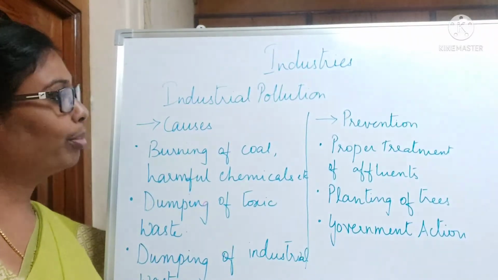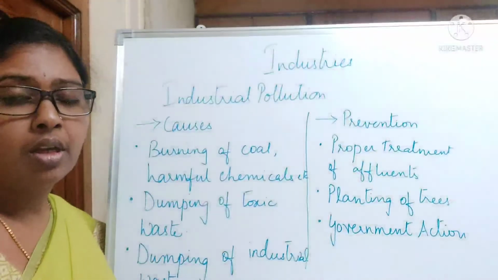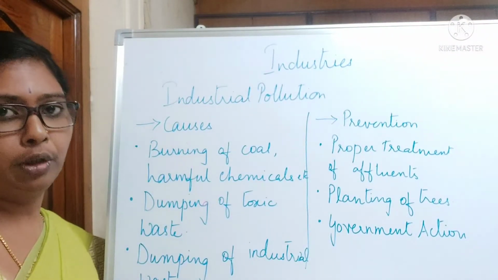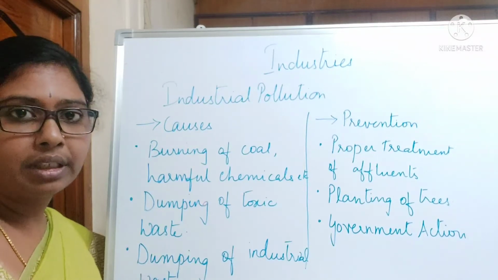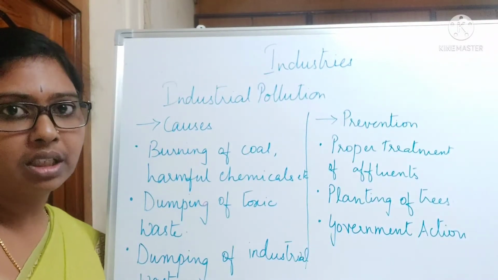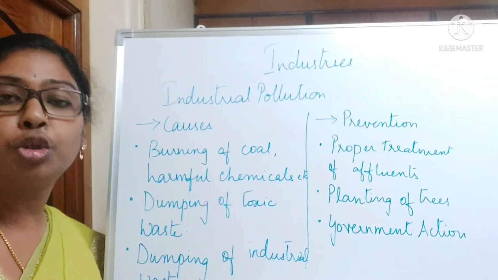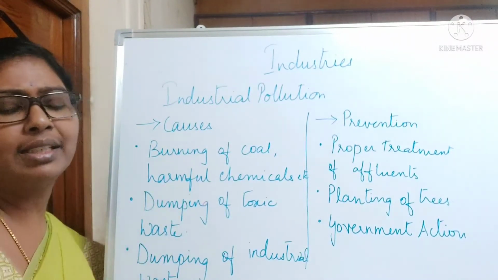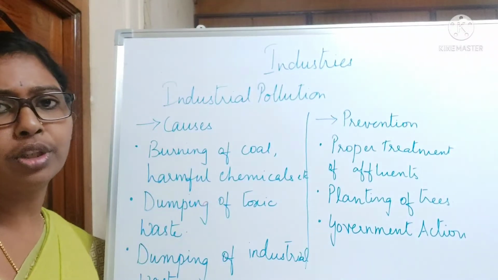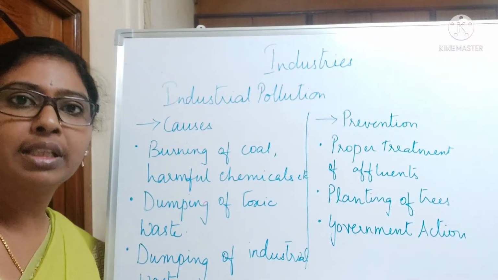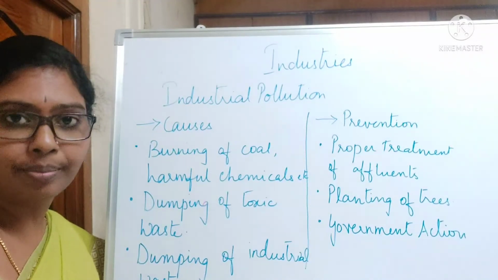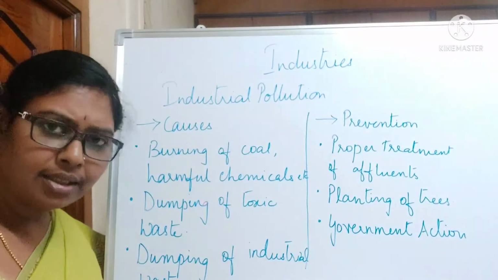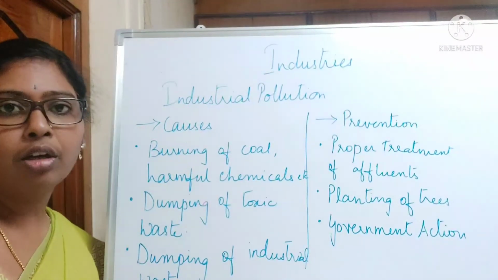Now coming to the last topic, industrial pollution. Though industries are very important, they're causing a lot of pollution. Some of the highly polluting industries are cement and sugar. Sugar always needs a lot of fertilizers and always gives out a lot of pollution. Iron and steel, though a basic and primary industry, gives out a lot of pollution. So industries are important, but they give out a lot of pollution.